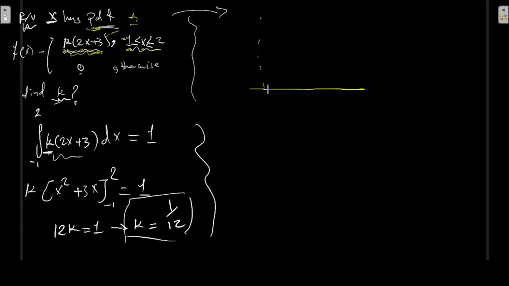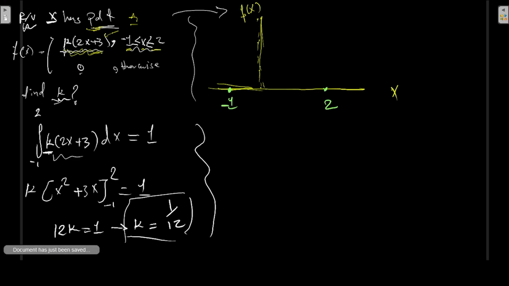Let's try to look at this from a graphing perspective. This is a linear problem, and maybe k is not important to be learned at the moment because it's just a scaling. Whatever the value of this line is, it's going to be scaled by the value of k. First of all, take the value of -1 and fit it inside here. You will get some value, let's call it -1 in k number. And if we graph 2 here, at 2 you get 7k.